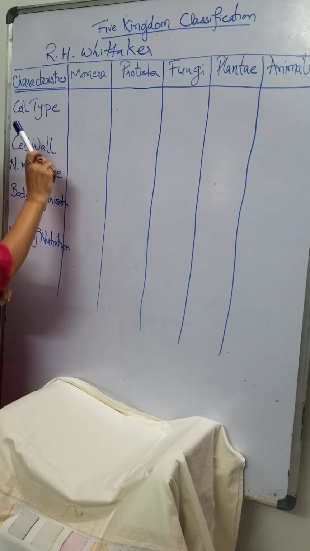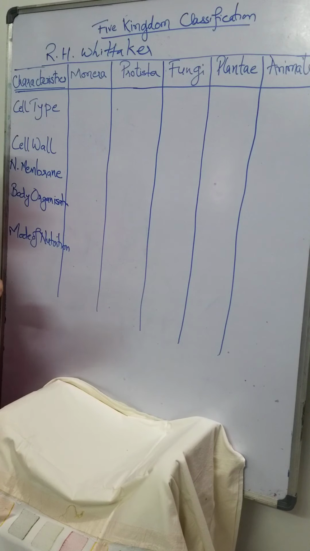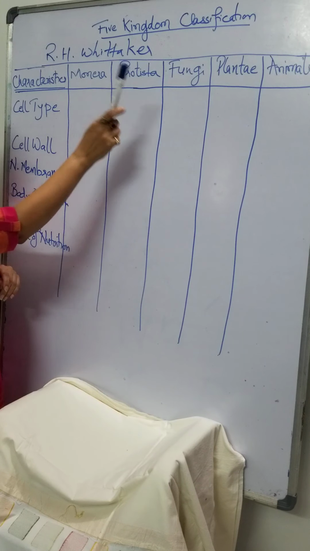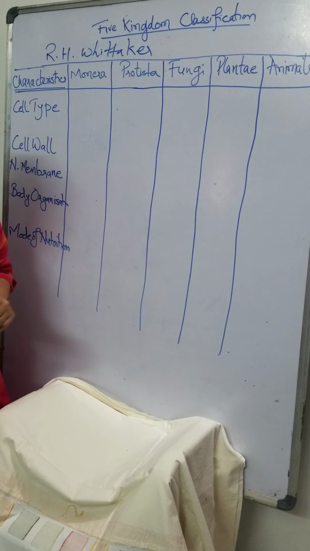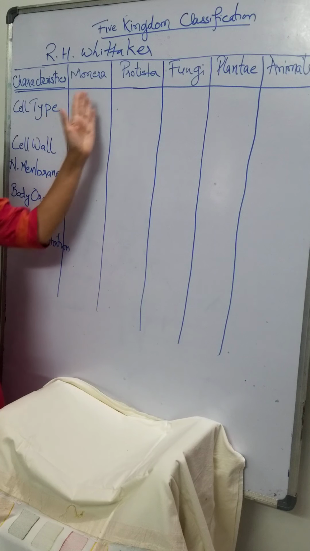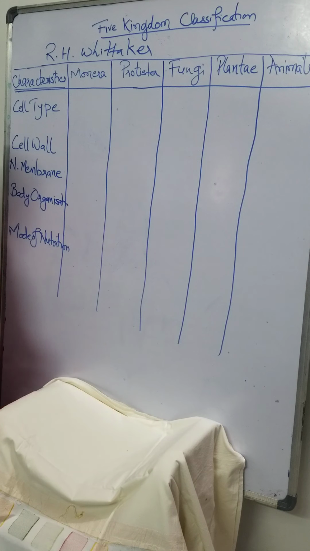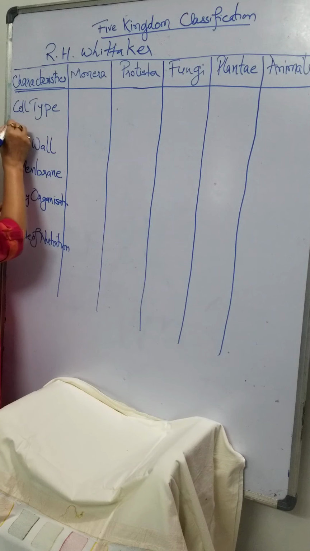He proposed there are five kingdoms. What are they? One is Monera, Protista, Fungi, Plantae and Animalia. Now what are the different characteristics on which these different divisions were formed? Let's look at one by one. These are the characteristics he has taken. The first one being the cell type.